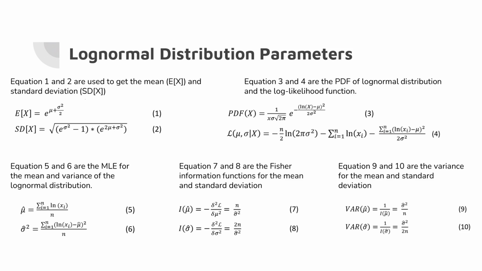In equations 7 and 8, we can see the information functions for each parameter. These were calculated by using the second derivative with respect to each parameter of the log likelihood function. In equations 9 and 10, we show how to calculate the variance of these parameters just by getting the inverse of the information function.